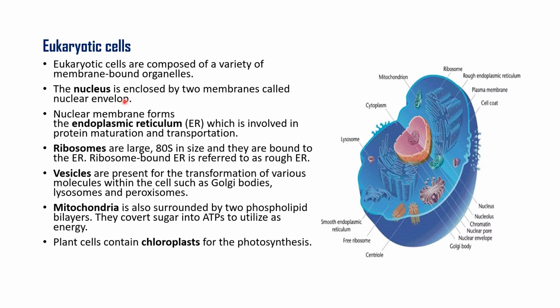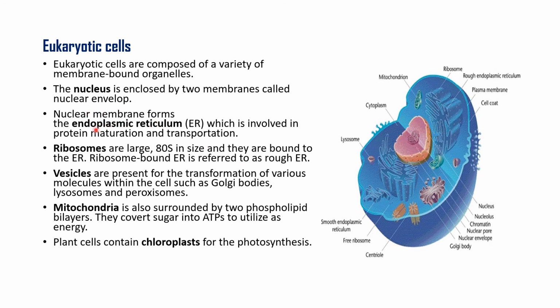Now we come to more features of the eukaryotic cells. Eukaryotic cells are composed of a variety of membrane bound organelles. So what are the organelles which are present inside the eukaryotic cell? The nucleus is enclosed by two membranes called the nuclear envelope. So there is a nuclear envelope here around the nucleus. It is a double walled membrane.